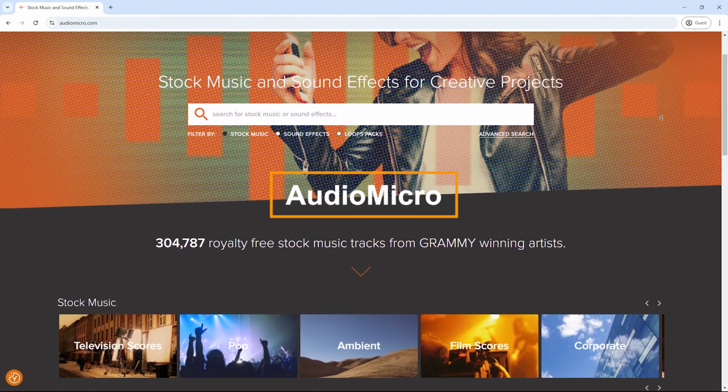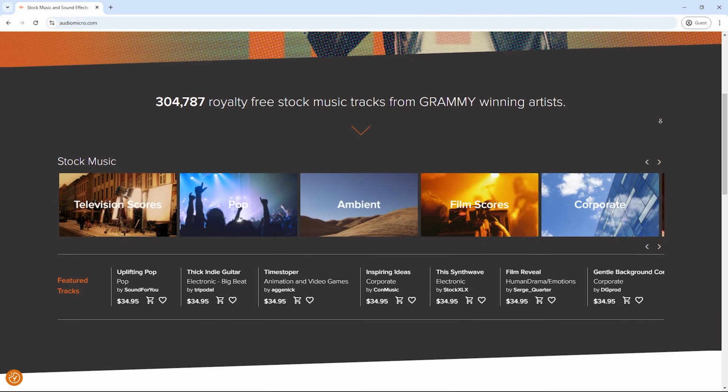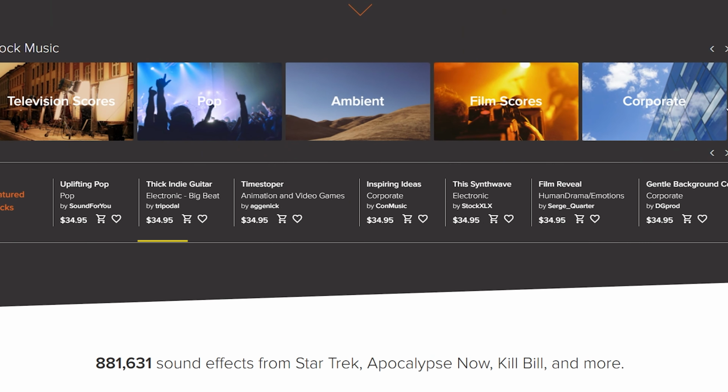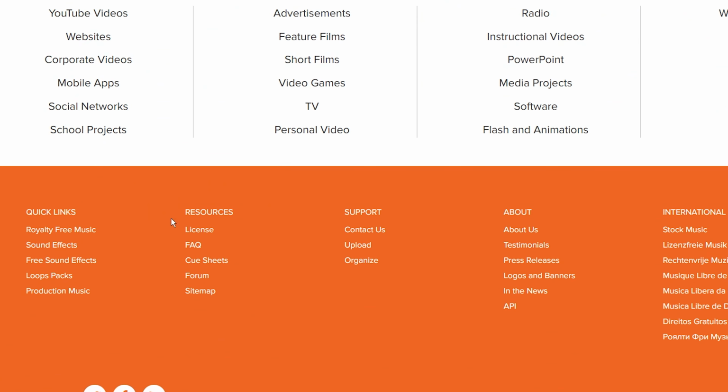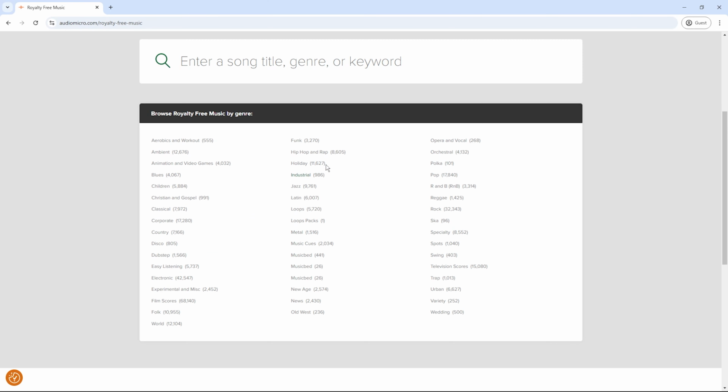Last but definitely not least, Audio Micro, free sound effects. This one's a bit of a twist. While Audio Micro is known for paid content, they have a section filled with free sound effects. So, if you're exploring, don't skip this. You might stumble upon some hidden gems. While it's mostly a paid platform, their free section often gets overlooked. And that, my friends, is where the real magic happens.